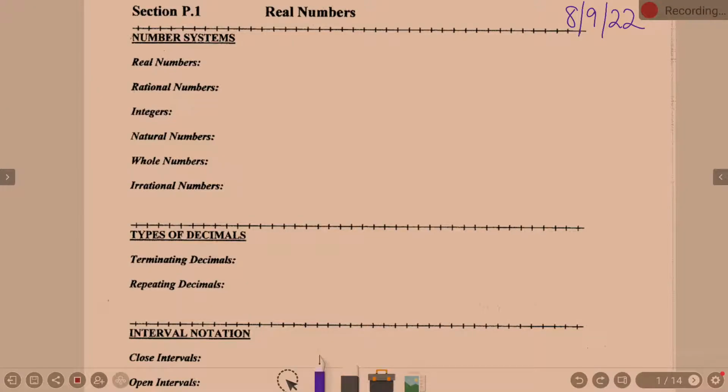So lesson P1, we're going to start back in the basics, the same places you started in algebra and even some of the middle school, but numbers. What does it mean? Let's start with what does it mean to be a real number? Thoughts?